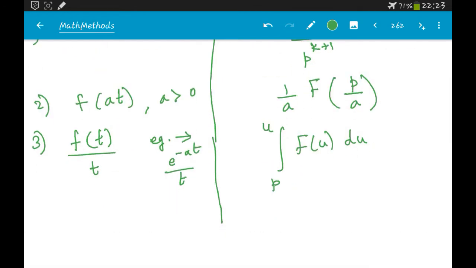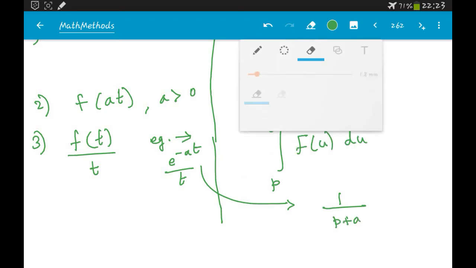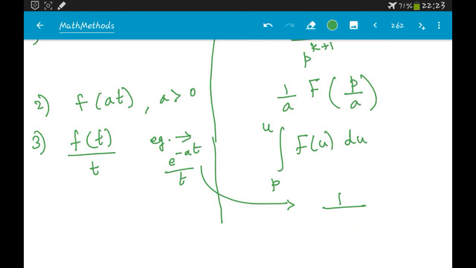So for this particular example, what is the Laplace transform of e power minus a t? It is nothing but 1 by p plus a, right? So in terms of u, it would be 1 by u plus a. So the integral of 1 by u plus a du from p to infinity. Okay, so this is the formula.